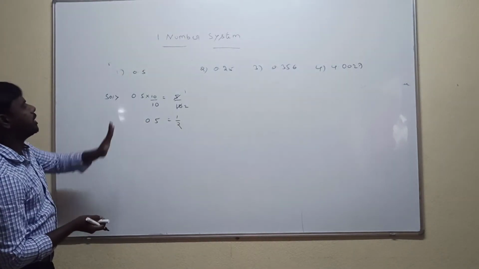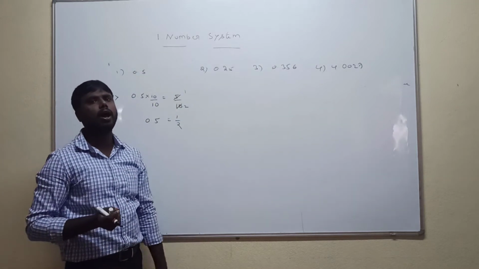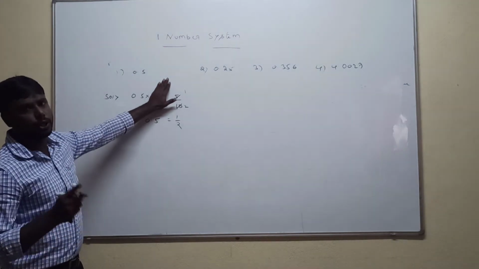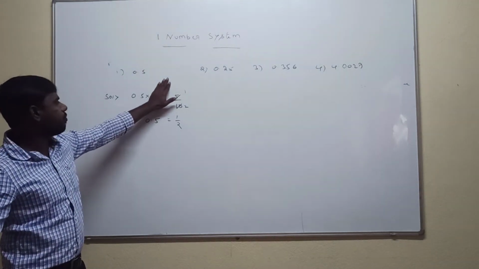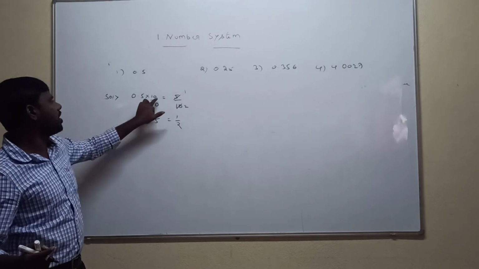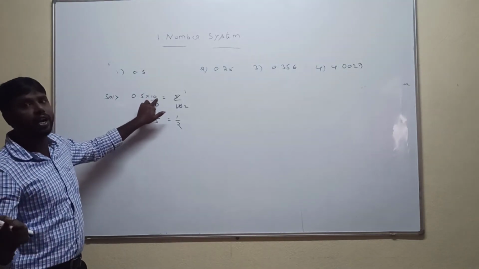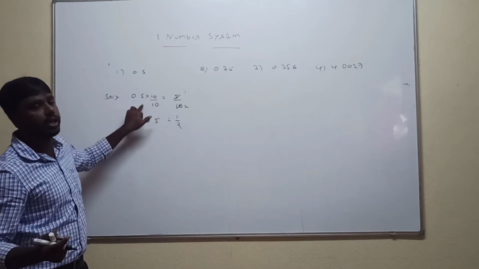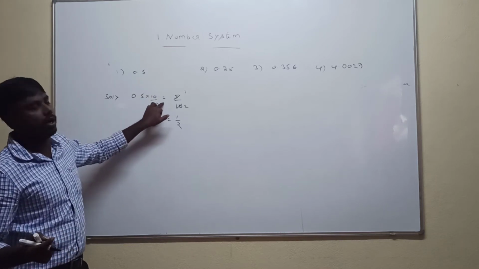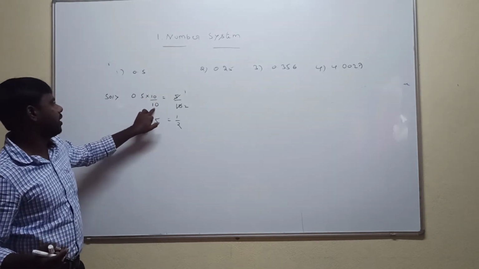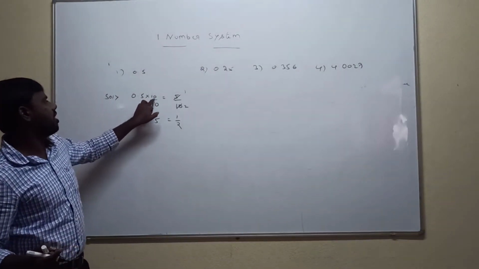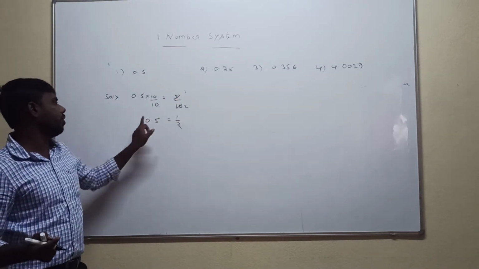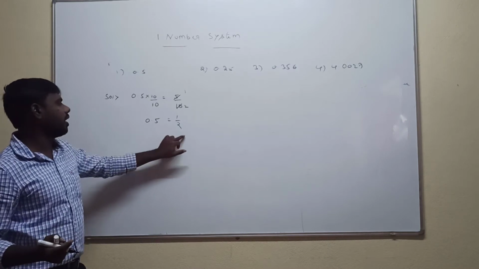So how to convert a decimal point number to a rational number? Whatever the given number, first multiply with 1. 0.5 into 1 is 0.5. So 1 digit after the decimal is there, 1 zero you are writing. What is the value you are getting? 10. That's why multiply with 10, divided with 10. The 10s cancel, the same value is obtained. Only this value we were assuming. So multiply with 10, divided with 10. Numerator value 0.5 into 10 is 5. So the denominator 10 as it is, 5 1s are 5, 5 2s are 10. So 1 by 2. Finally, the decimal number is converted to a rational number.